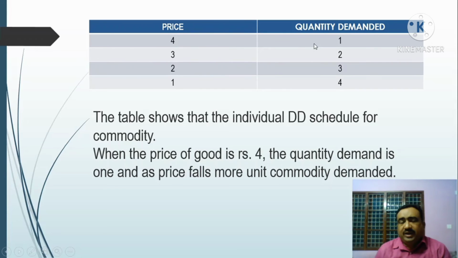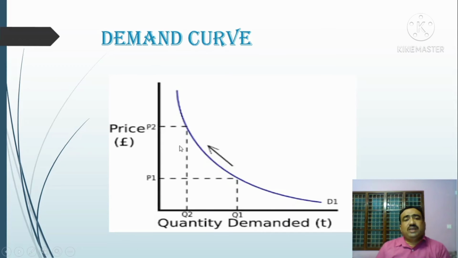Price and quantity demanded are inversely related, that is, negatively related. If the price of the commodity decreases, automatically the quantity demanded increases. So this is a demand curve. On the y-axis we measure the price of the commodity and on the x-axis the quantity demanded. If the price is P1, the quantity demanded is Q1. Then the price increases from P1 to P2, and automatically the quantity demanded decreases from Q1 to Q2. So this is the slope of a demand curve.